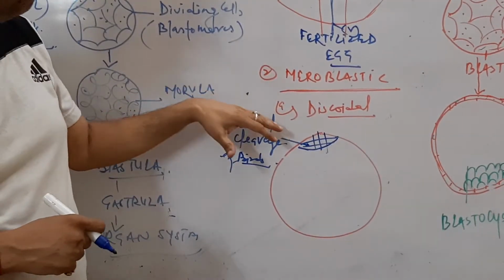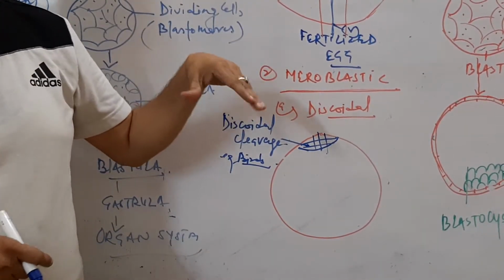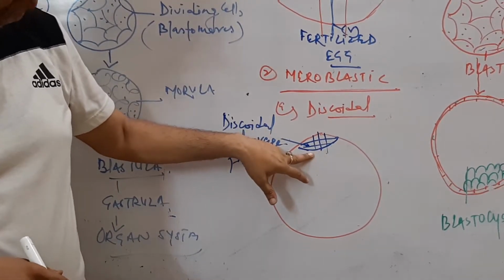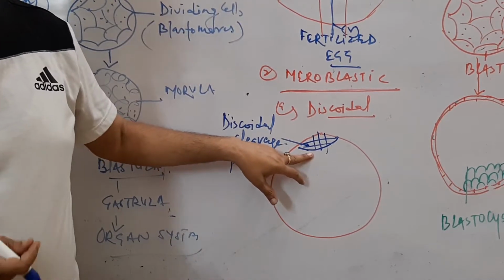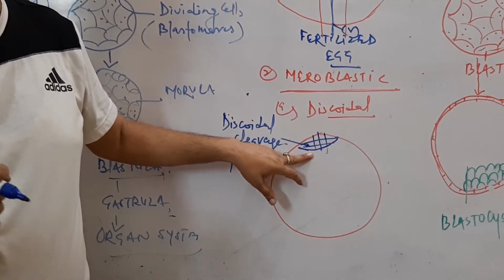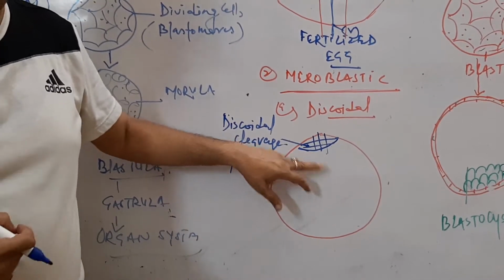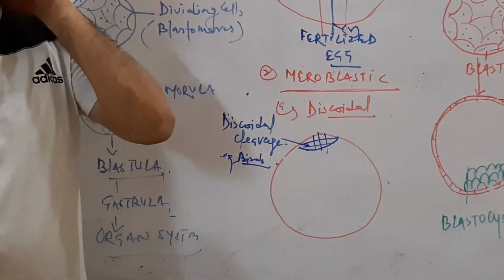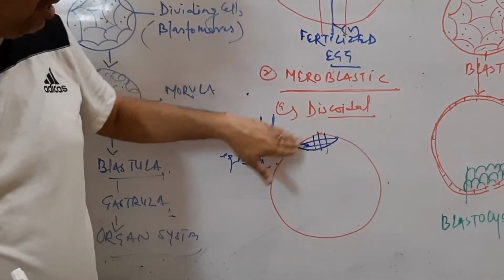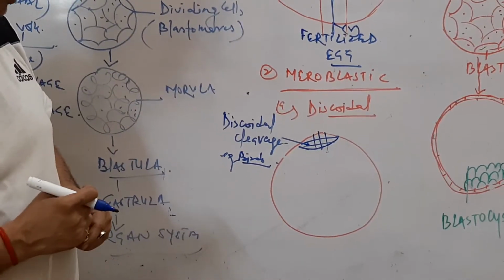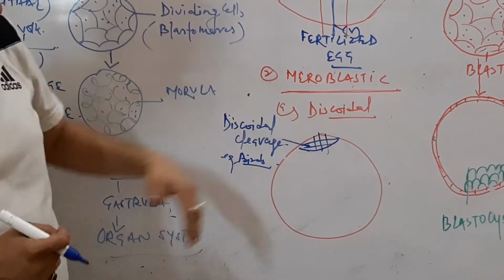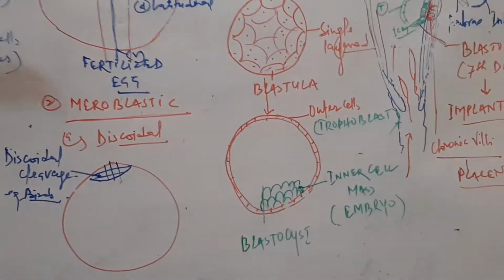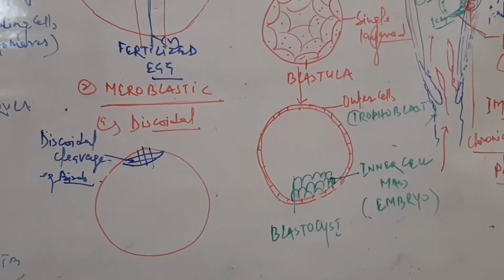In meroblastic cleavage, the furrow and cleavage take place at the superficial level, because it occurs in the megalecithal egg. Megalecithal means a high amount of yolk is present. The yolk prevents the complete division. So cleavage occurs at the superficial level, and that is called discoidal cleavage. This is the discoidal structure, with yolk present below. But in humans an alecithal egg is present.